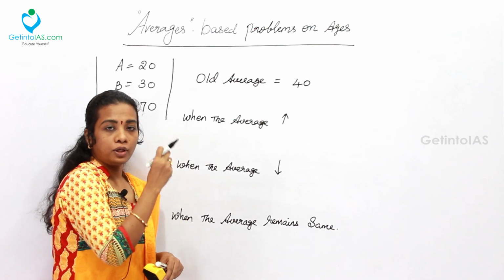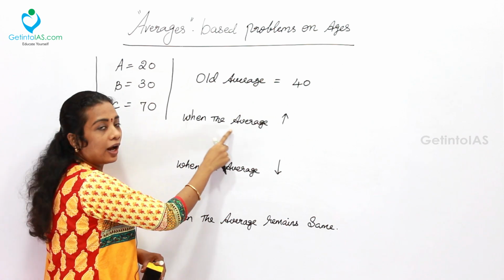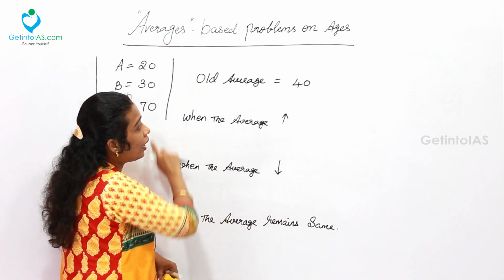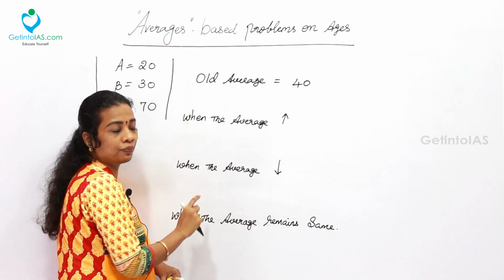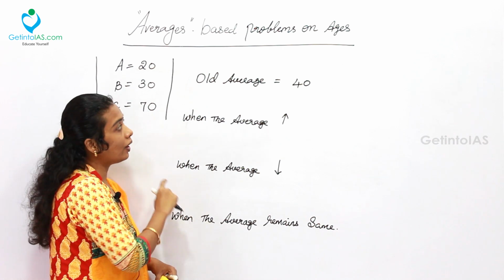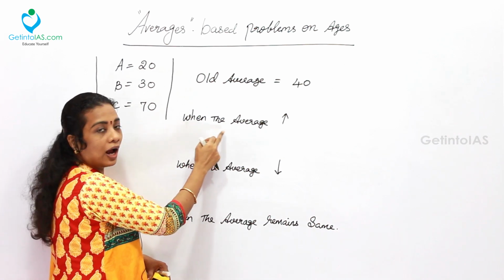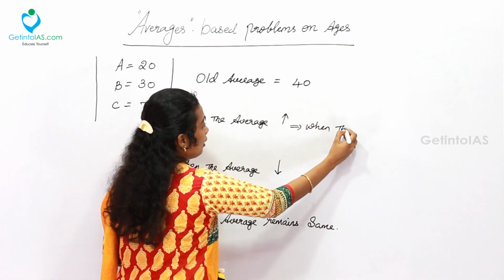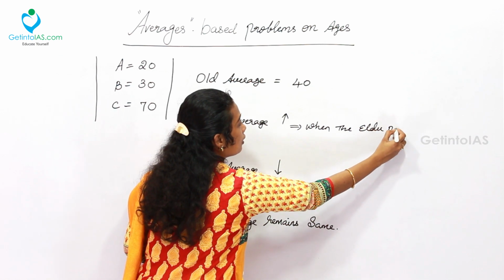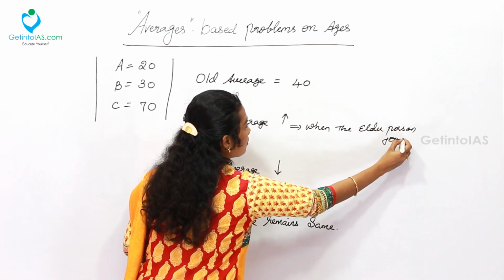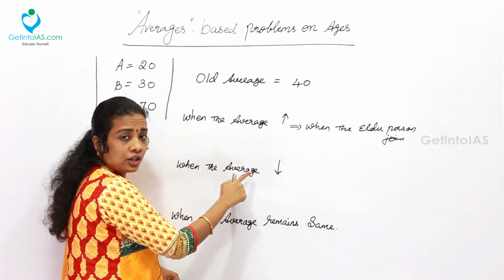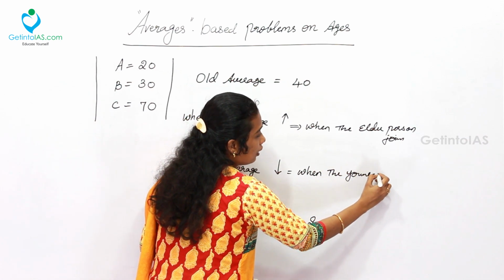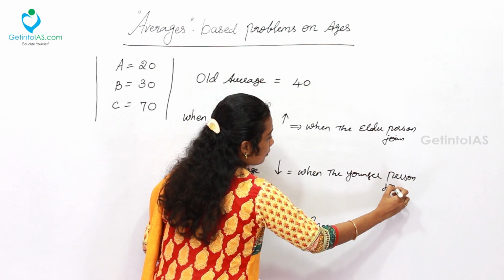Most often, problems on ages deal with when the average increases, when the average decreases, when the average remains the same while comparing with the old average. So these are the three major concepts when it comes to problems on ages. So when the average increases, it is possible when the elder person joins the group. When the average decreases, that is when the younger person joins the group.